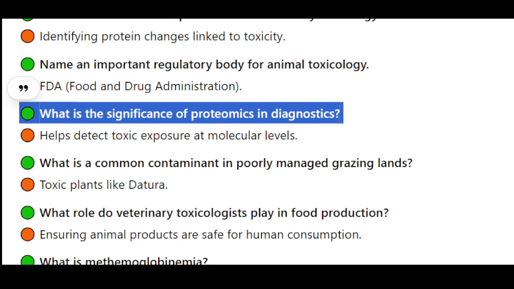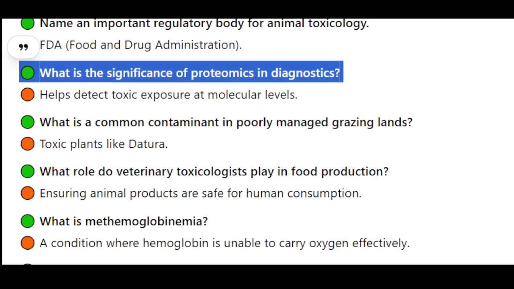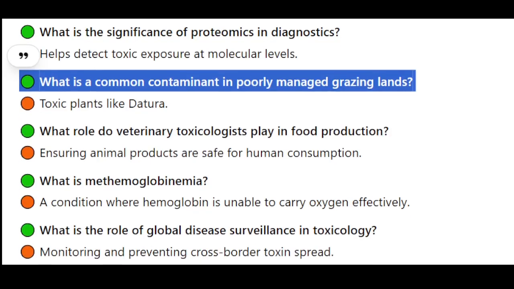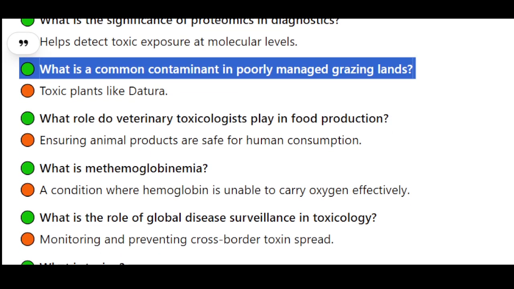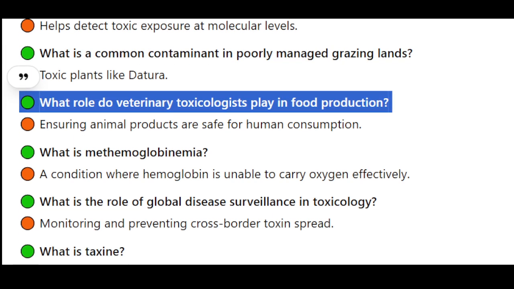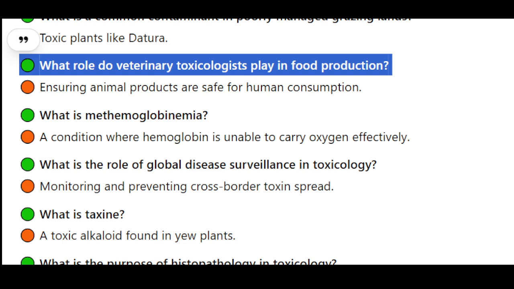What is the significance of proteomics in diagnostics? Helps detect toxic exposure at molecular levels. What is a common contaminant in poorly managed grazing lands? Toxic plants like Datura. What role do veterinary toxicologists play in food production? Ensuring animal products are safe for human consumption.